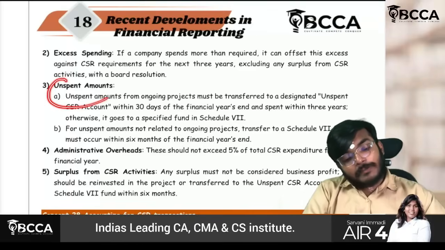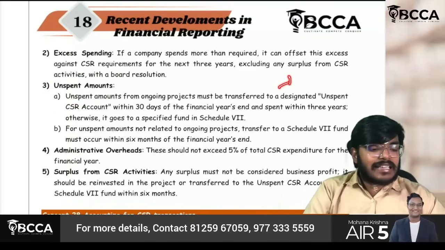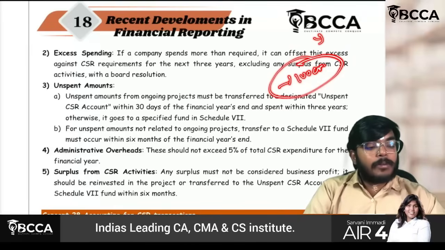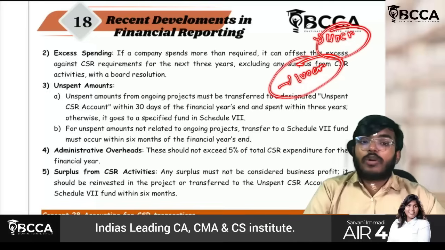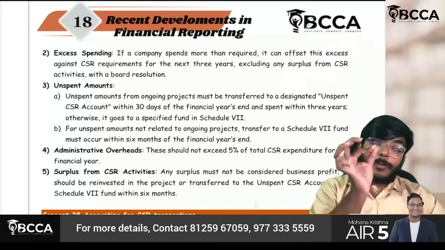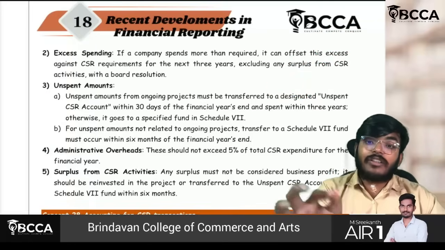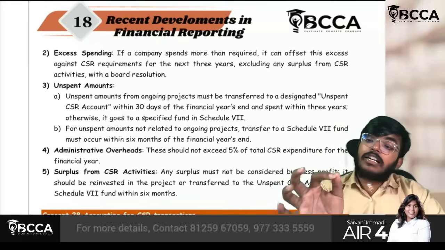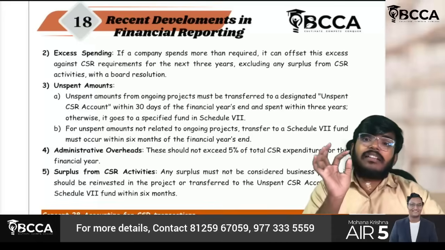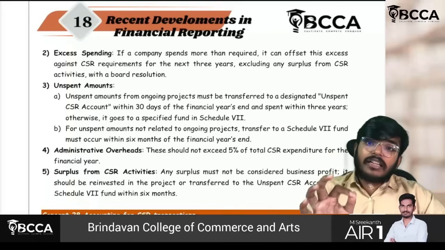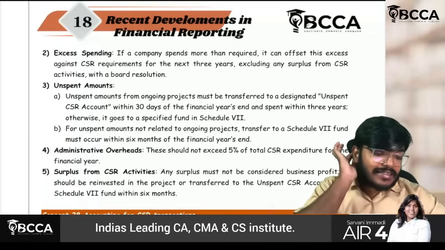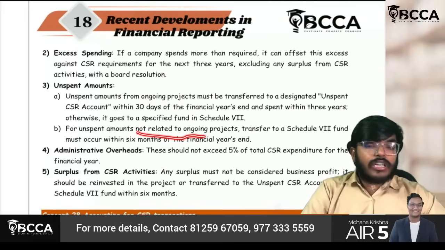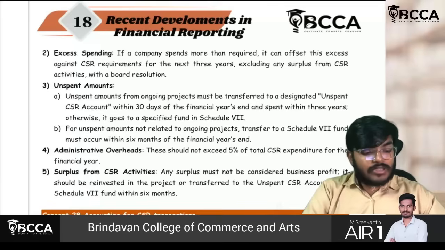Sir, what about the unspent amount? Unspent amount means, for example, 2% I have calculated and the amount is 100 crores, out of which I was able to spend only 40 crore. Sir, what about the balance of 60 crores? 60 crores should be transferred to a separate account within 30 days. And from the date you have transferred, it should be spent within the next 3 years, if that is relating to any ongoing project. But if that is not related to an ongoing project, it should be transferred to a Schedule 7 fund.